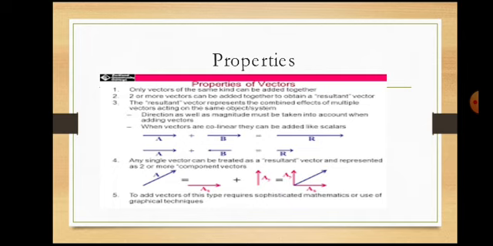Two or more vectors can be added together by obtaining a resultant vector. If you have more than 2 or 3 vectors, then you can add them by getting the resultant vector.